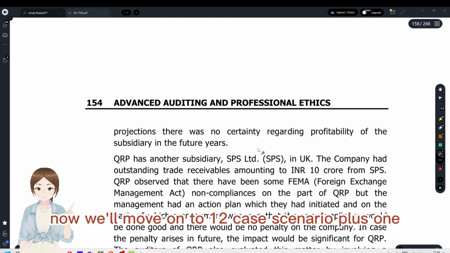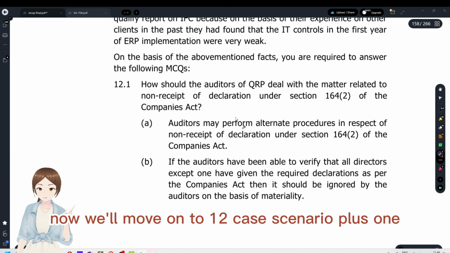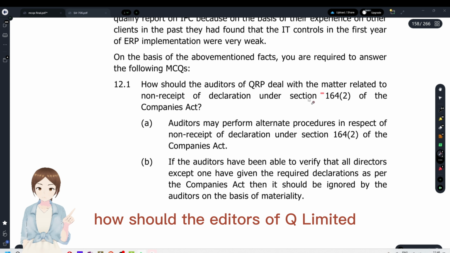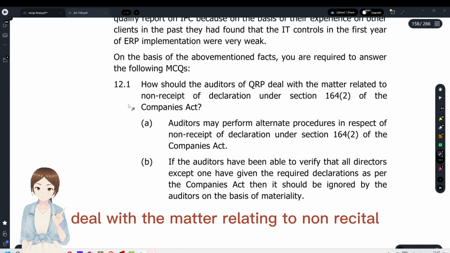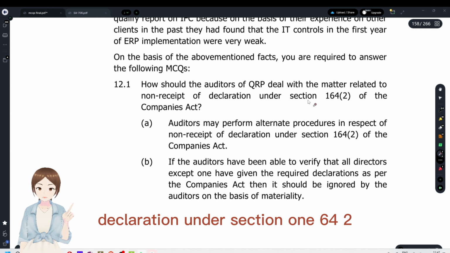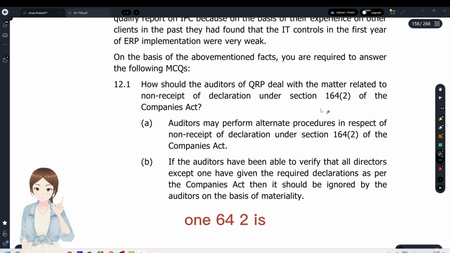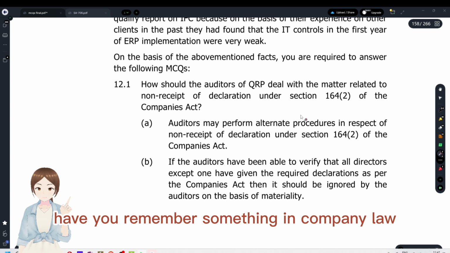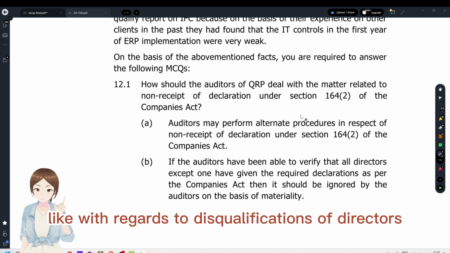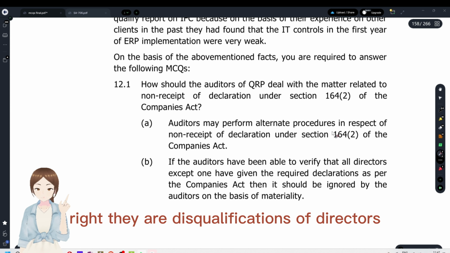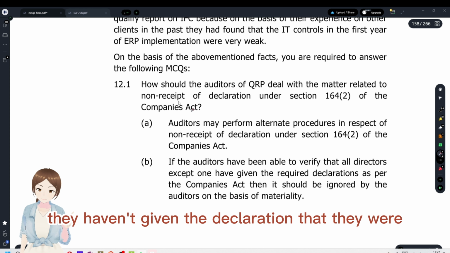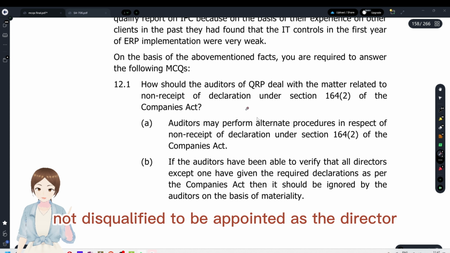Now we'll move on to 12th case scenario. First one. How should the auditors of Q Limited deal with the matter relating to non-receipt of declaration under section 164(2)? 164(2) is, you may remember from company law, with regards to disqualifications of directors, right? Yes, disqualifications of directors, they haven't given the declaration that they were not disqualified to be appointed as a director.